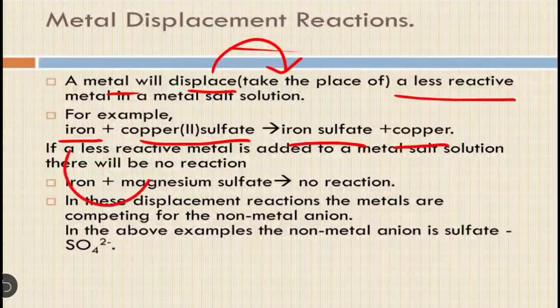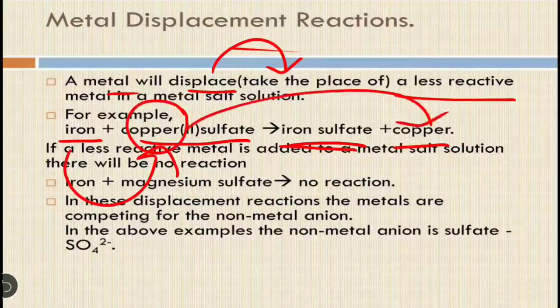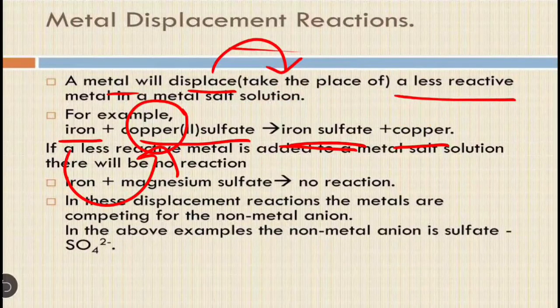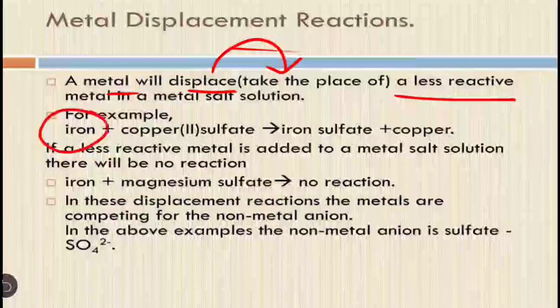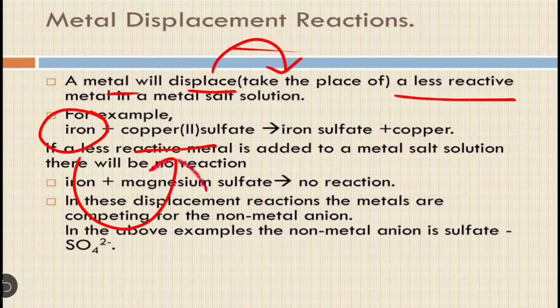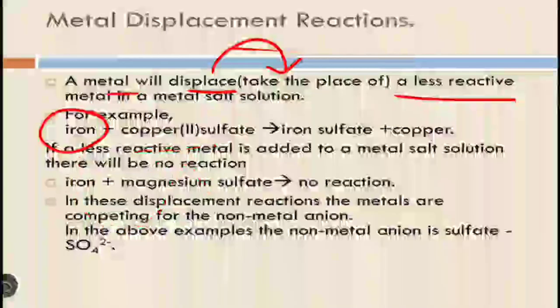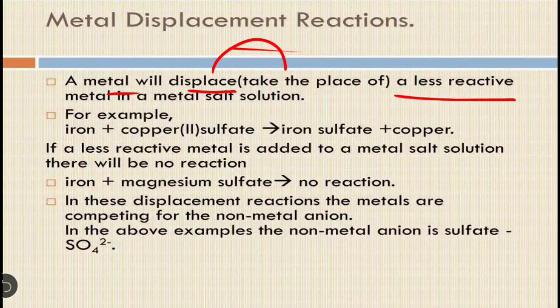So here iron has taken the position of copper and formed iron sulfate, and copper is released, meaning there is displacement of copper. Iron takes the position of copper because iron is more reactive and copper is less reactive. Always remember, the more reactive metal will displace the less reactive metal. A less reactive metal can't displace the more reactive metal.